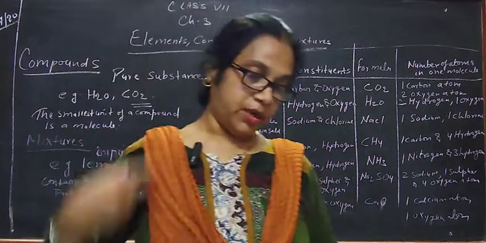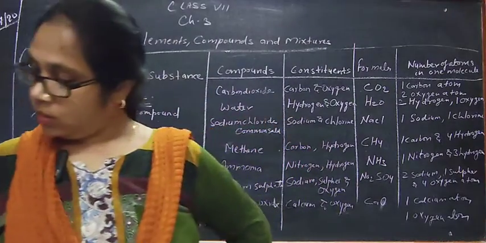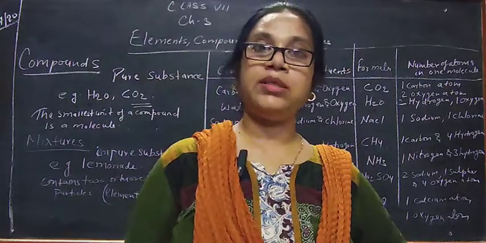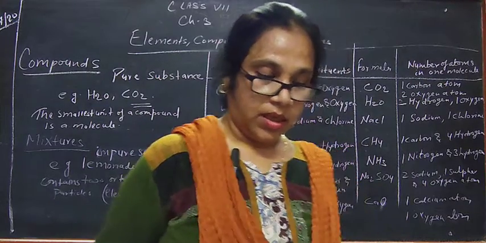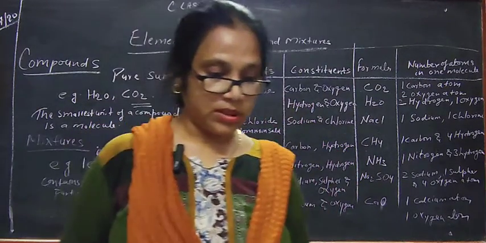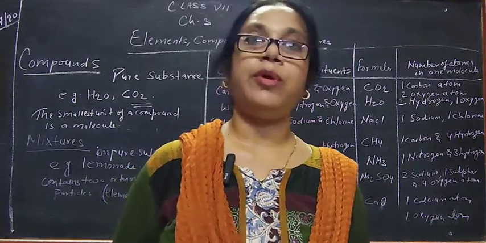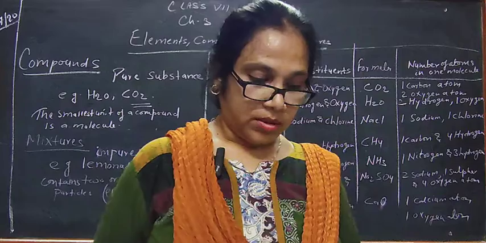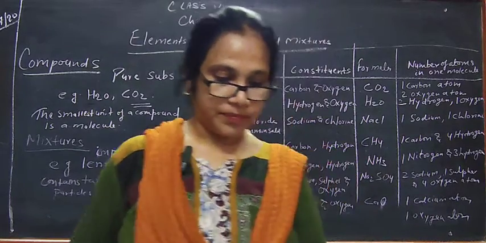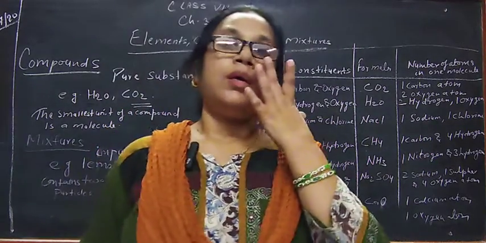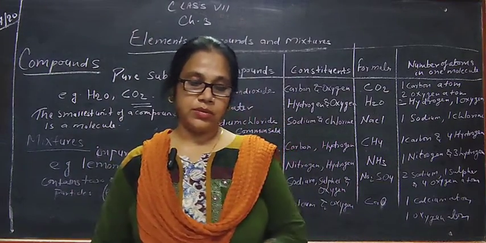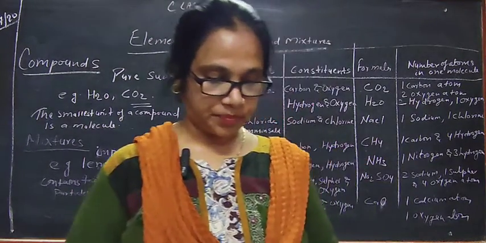Lemonade is made up of sugar and water. And another example is air. In the air, nitrogen, oxygen, carbon dioxide, water vapor and other gases are present. So air is a mixture, and nitrogen, oxygen, carbon dioxide and vapor are the constituents of the air.